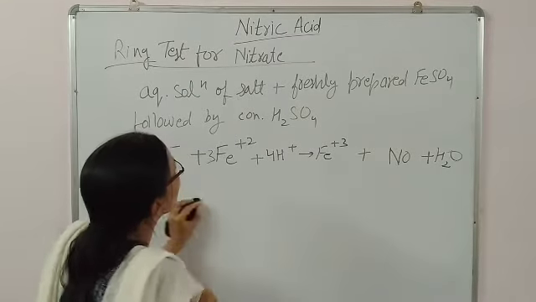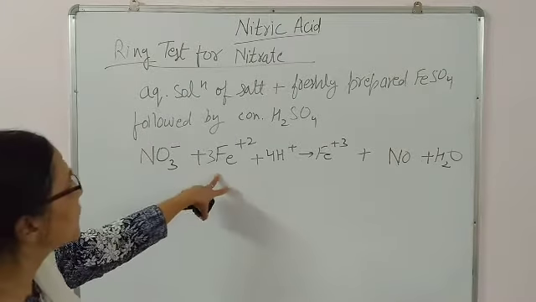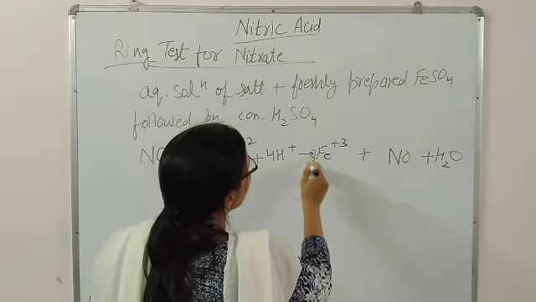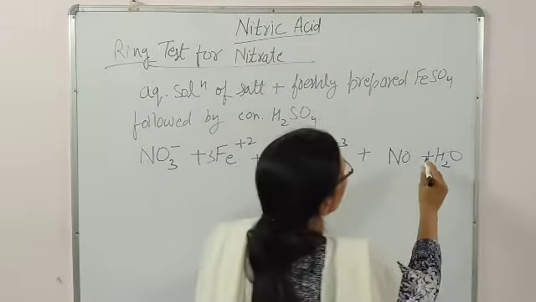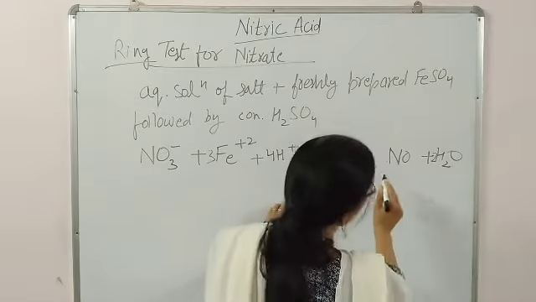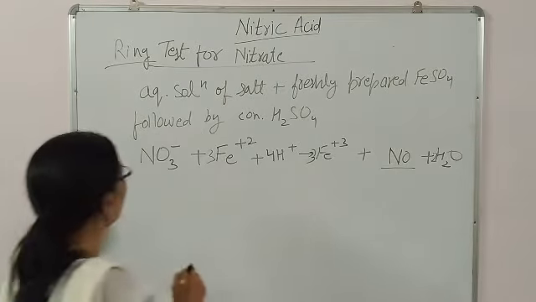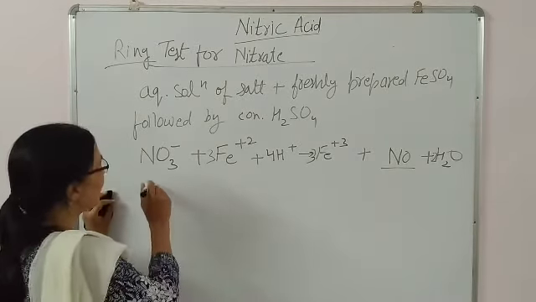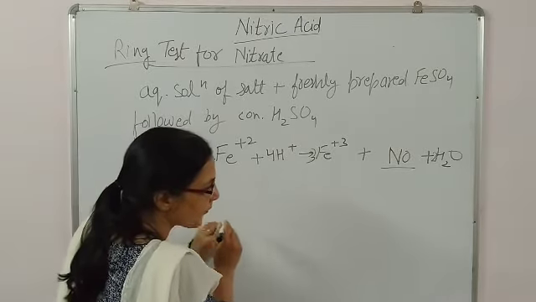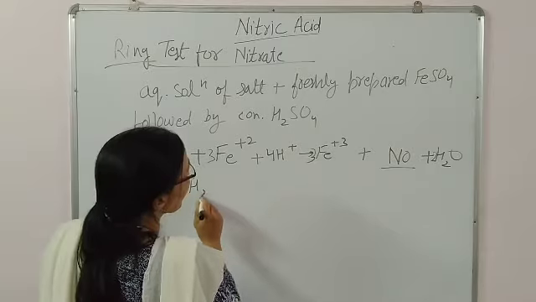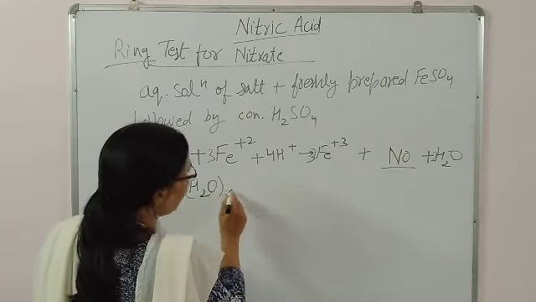For balancing, if you are applying the ion electron method, then it will come 3 Fe plus 3, then twice H2O along with this NO. This NO will react again with the Fe(H2O)6 plus 2.